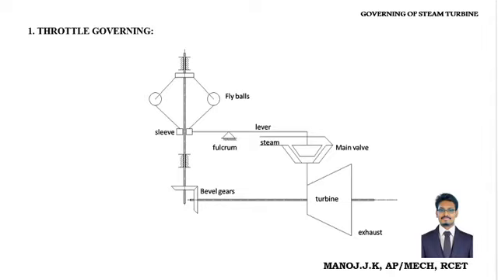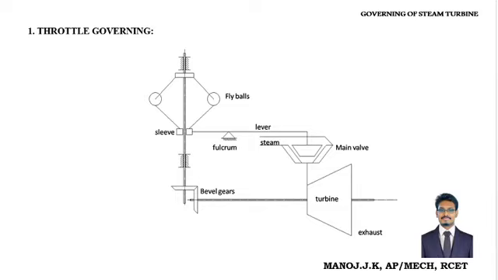If the load is high, the turbine runs slower. If the load is low, the turbine can run faster. This abnormal situation will not give a better, efficient result. So therefore we need a mechanism to control and maintain the turbine speed as constant.